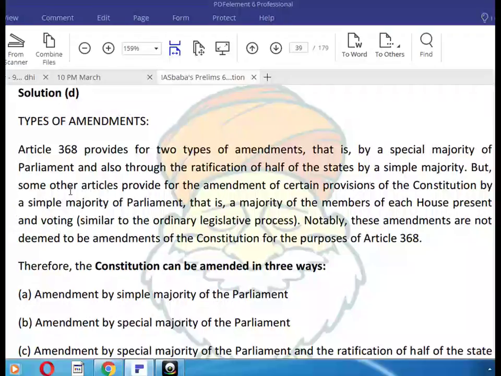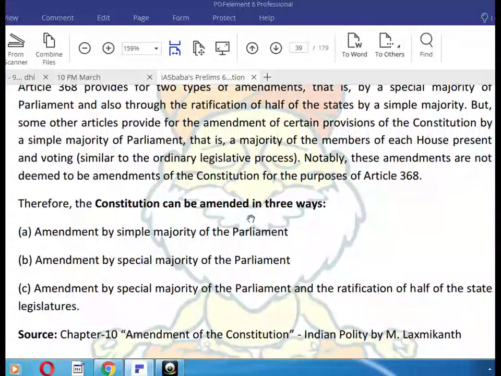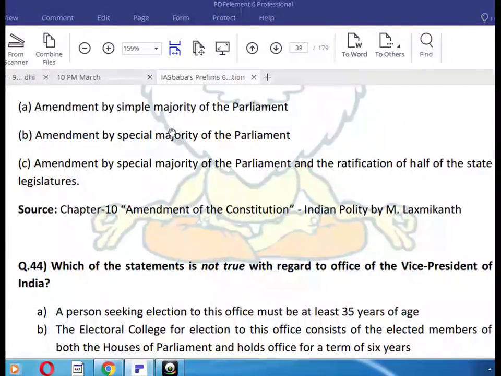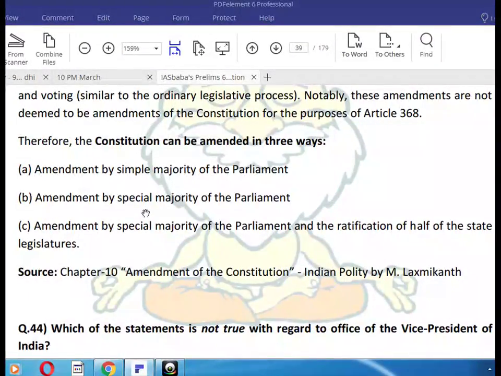But some other articles provide for amendment of certain provisions in the Constitution by the simple majority of Parliament. That is a majority of the members of each House present and voting. Similar to the ordinary legislative process, notably these amendments are not deemed to be amendments of the Constitution for the purpose of Article 368. Therefore, the Constitution can be amended in three ways: by simple majority of Parliament, by special majority of the Parliament, and by special majority of the Parliament with ratification by half of the state legislatures.